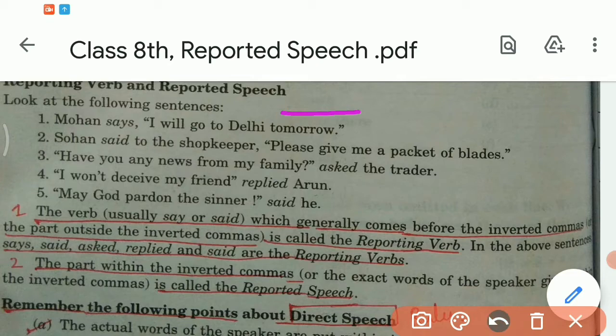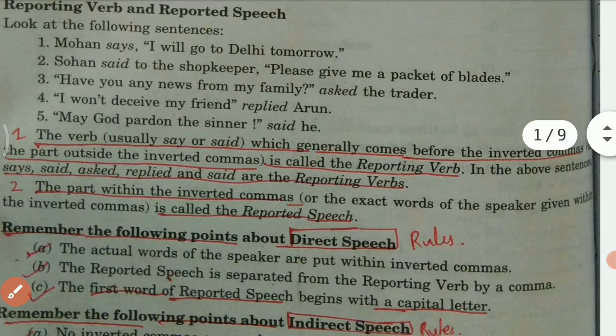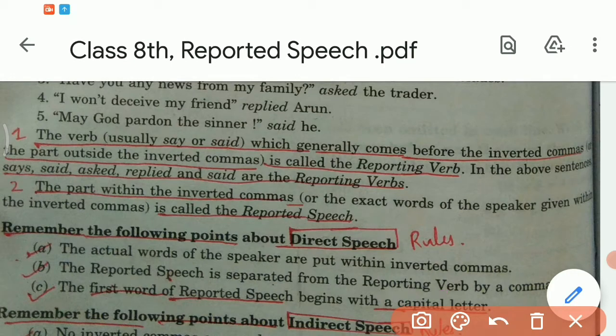In our second point, the part within inverted commas, or the exact words of the speaker given within the inverted commas, is called the reported speech. Like the lines which I have underlined, these are your reported speech.